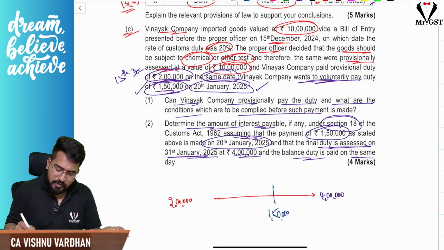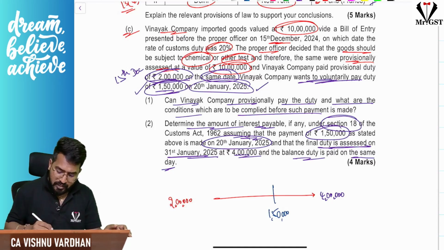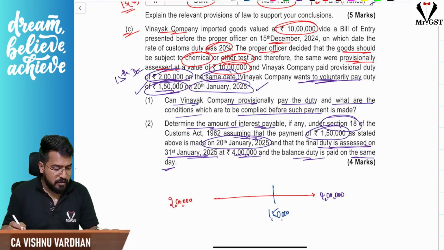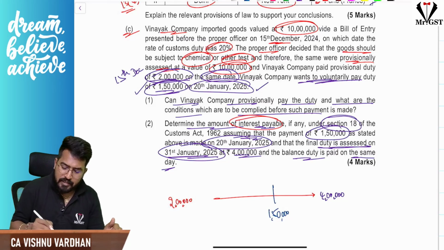and the balance duty is paid on the same day. That means out of 4 lakhs, 3 lakh 50 is already paid. Balance 50,000 is paid on 31st January. So they are asking you what is the interest calculation here. That is important. What is the interest payable?